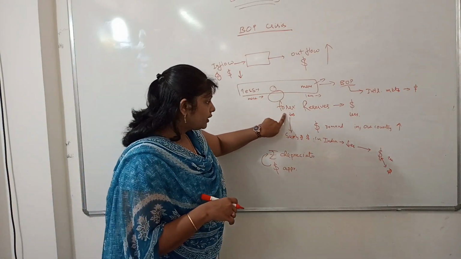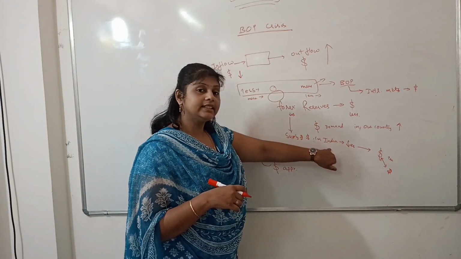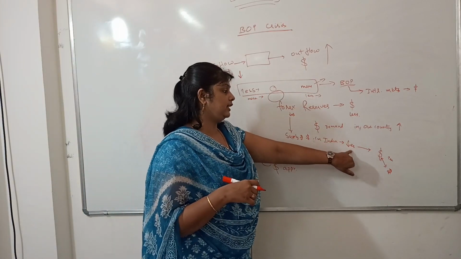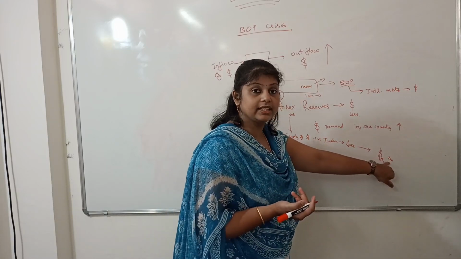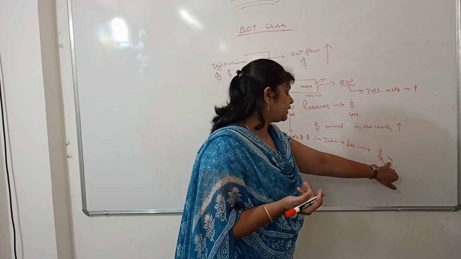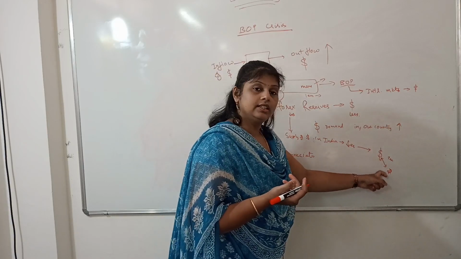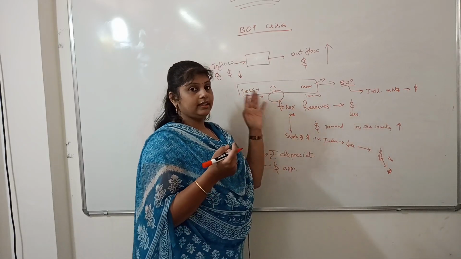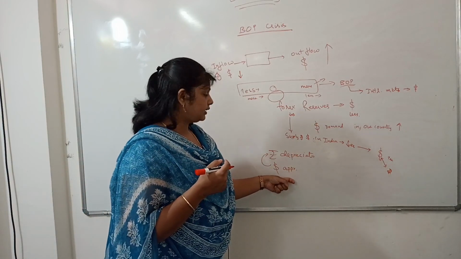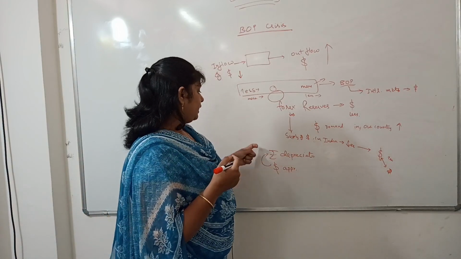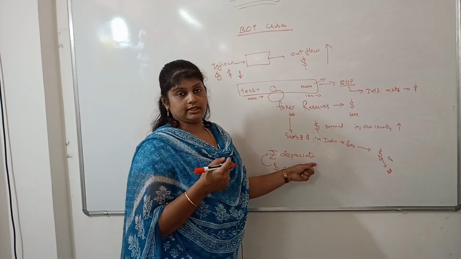The dollar value appreciates vis-a-vis the rupee. Whenever forex reserves decrease, the supply of dollars inside the country decreases. Thereby, when the supply is decreasing, the value obviously is increasing. The dollar value increases vis-a-vis the rupee, but not in the international market. The dollar value appreciates in our country, in the Indian market, and the rupee value depreciates.